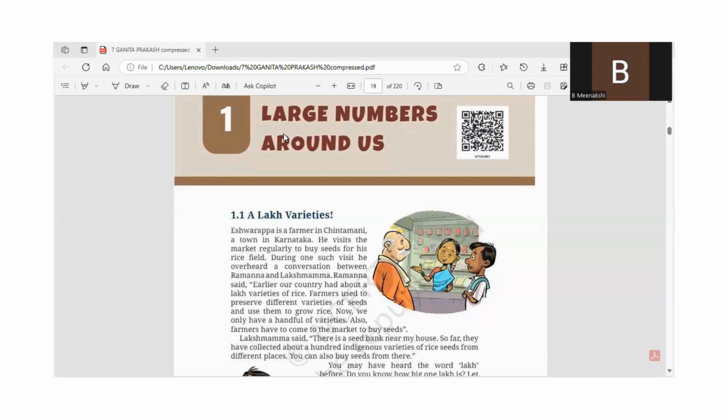Today we will see class 7, chapter 1, Large Numbers Around Us. Let us go according to the topic, a lakh varieties. What is that lakh varieties?